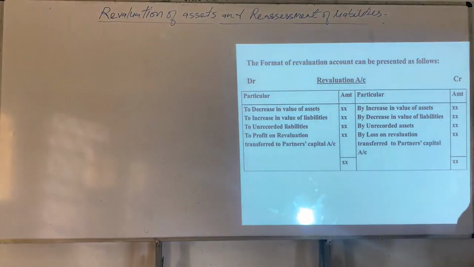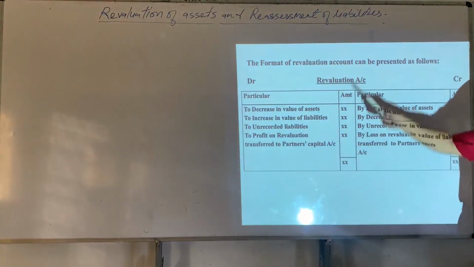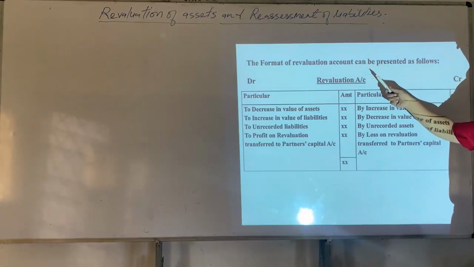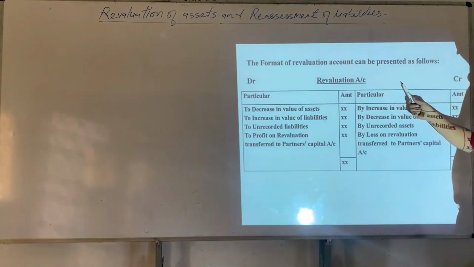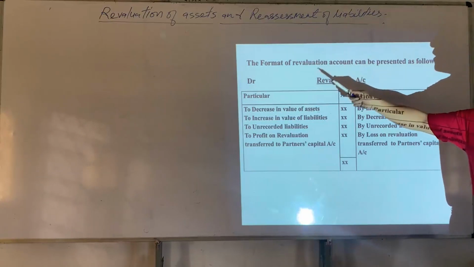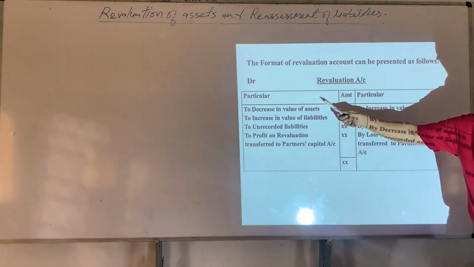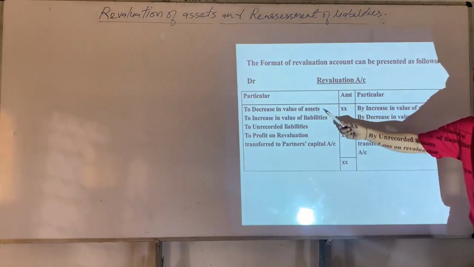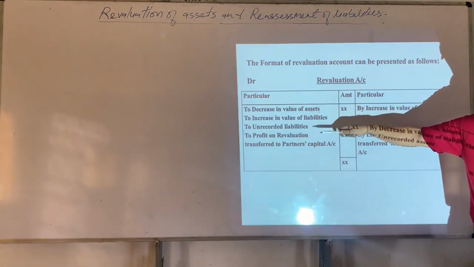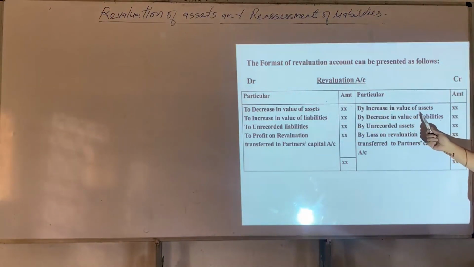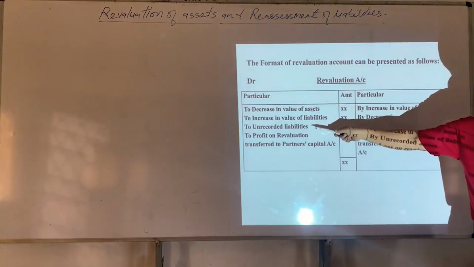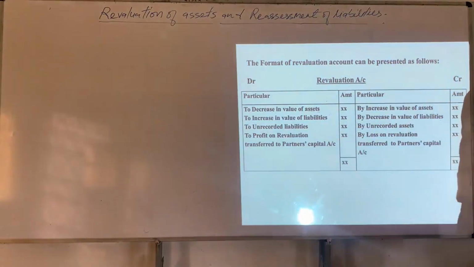Like I said before, revaluation account is credited with increase in the value of assets and decrease in liabilities, and it is debited with decrease in the value of assets and increase in liabilities. Similarly, unrecorded assets are credited and unrecorded liabilities are debited to revaluation account.